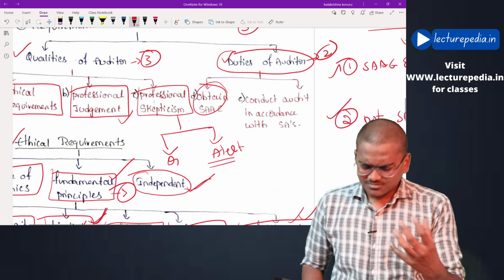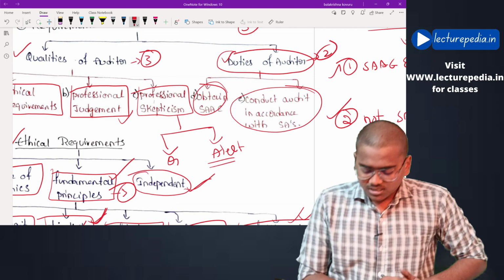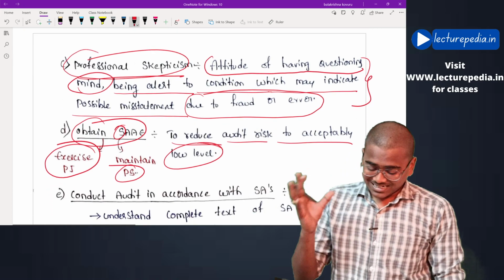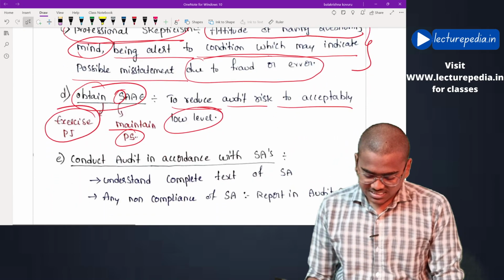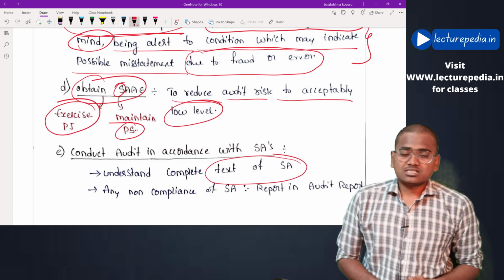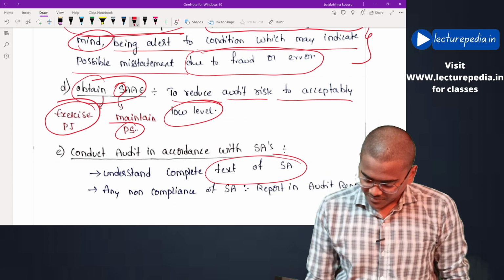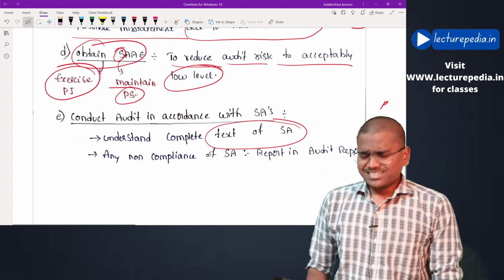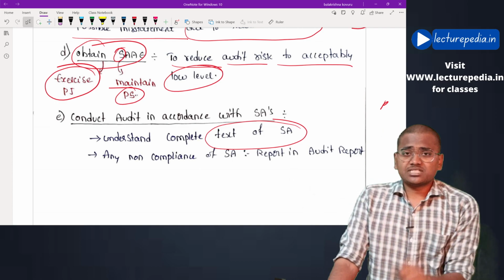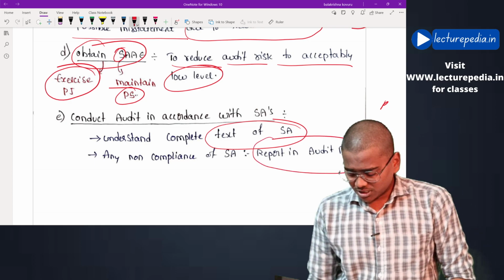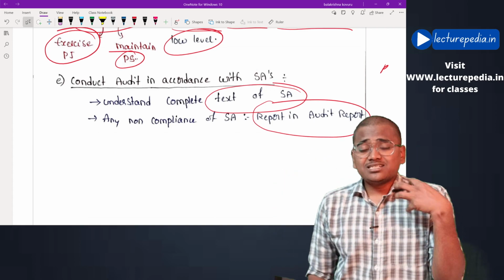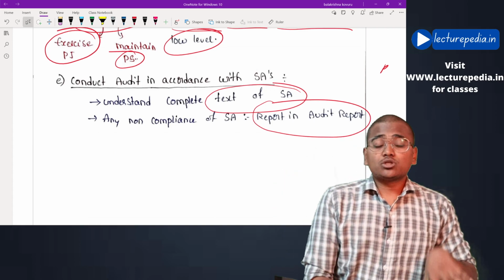Next, and the final duty, is to conduct the audit in accordance with the standards on auditing. That means he needs to understand the entire text of the standards on auditing. What the standard says, he needs to have an idea. And in case, while performing an audit, there is any non-compliance with the standards on auditing, he needs to report the same in the audit report. Hope this is clear. And another important point is that these standards on auditing are applicable to the auditor but not to the management.